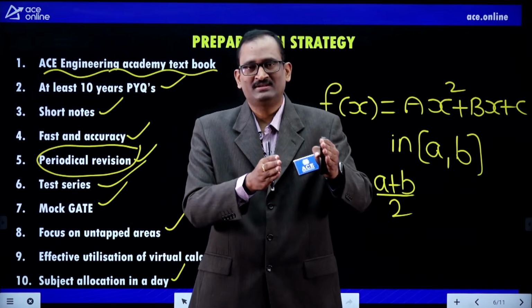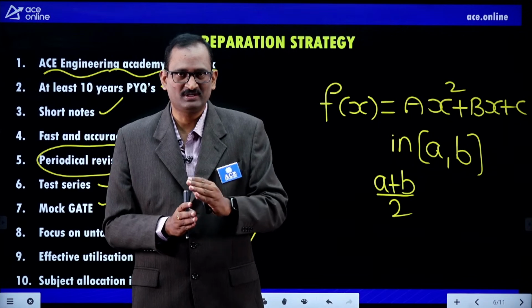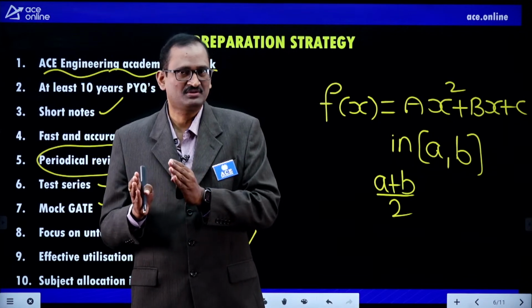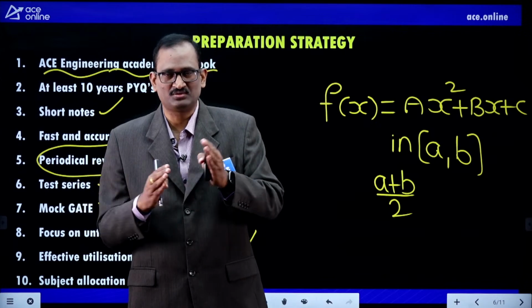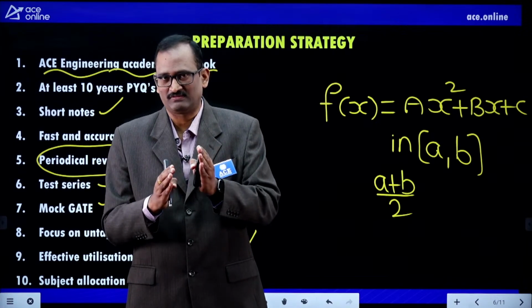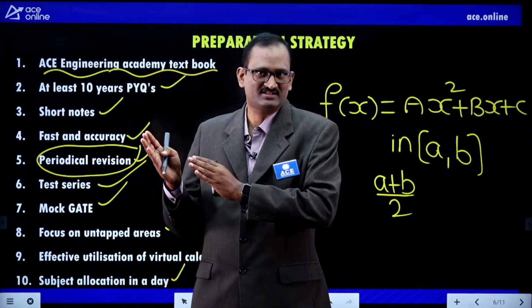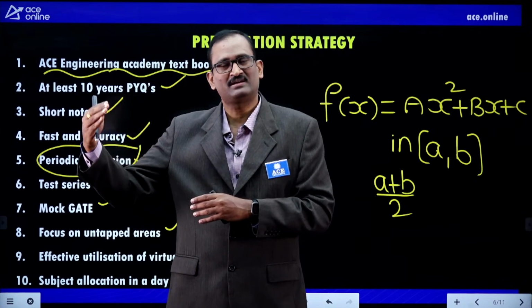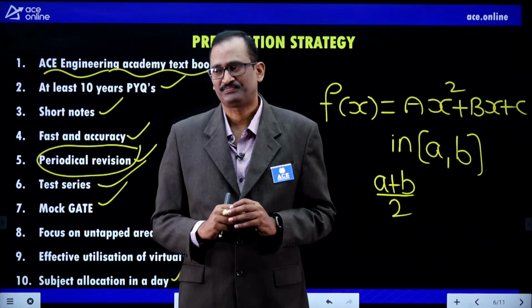Otherwise, suppose you start your preparation at 8 in the morning: 8 to 12, then a break, 1 to 2 lunch break, after that 2 to 6, then a half an hour break, and 6:30 to 10:30 or 9:30. Like that you can prepare.